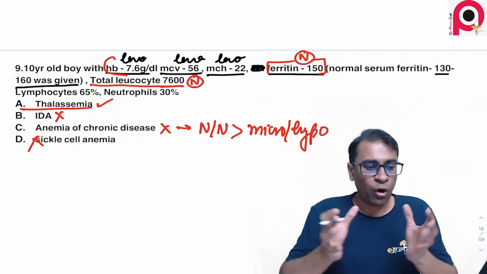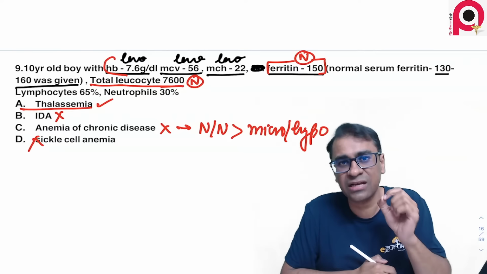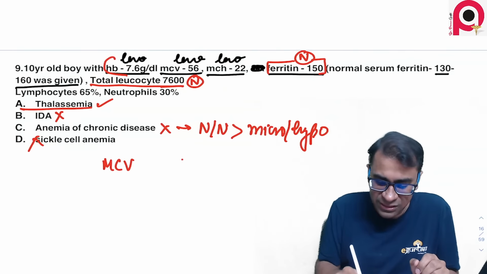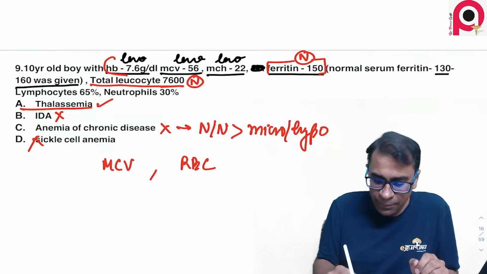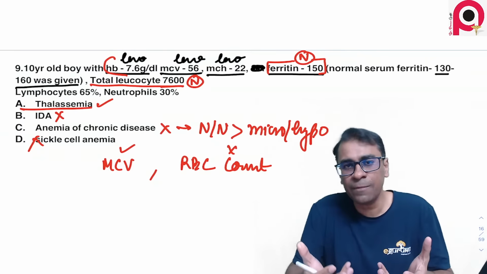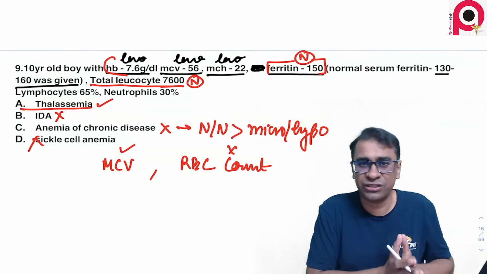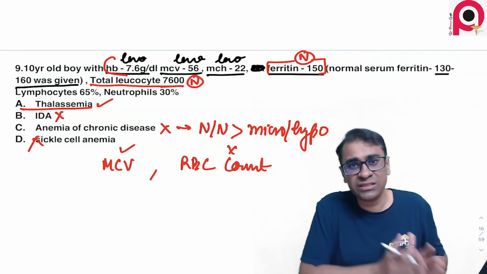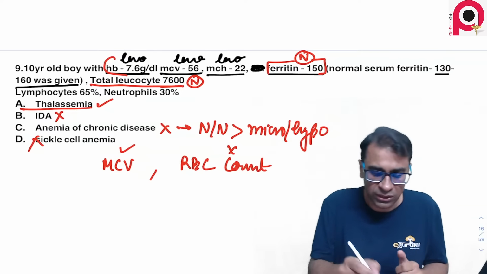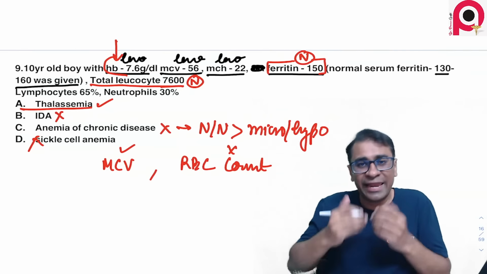So obviously dekho, RBC count was not there, so don't think about calculating Mentzer. Dekho, Mentzer index kahan calculate karoge? You have to calculate Mentzer index only when you have been given MCV and the RBC count, right? But MCV was given, RBC count toh diya hi nahi hai na, so don't think about Mentzer index. Also remember, Mentzer index will differentiate thal trait versus iron deficiency anemia. Yahan par thal trait toh ho hi nahi sakta na. Kyun nahi ho sakta? Because hemoglobin is such a low. With such a low hemoglobin, it cannot be thal trait.